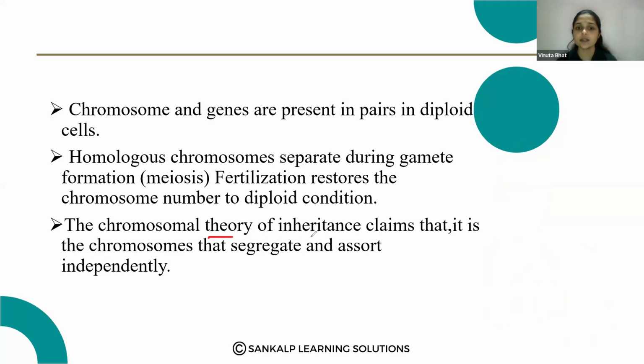The chromosomal theory of inheritance claims that it is the chromosomes that segregate and assort independently. That is the chromosomal theory of inheritance.